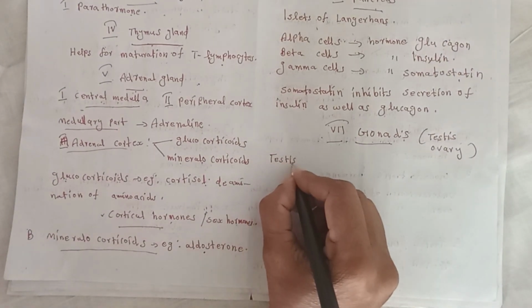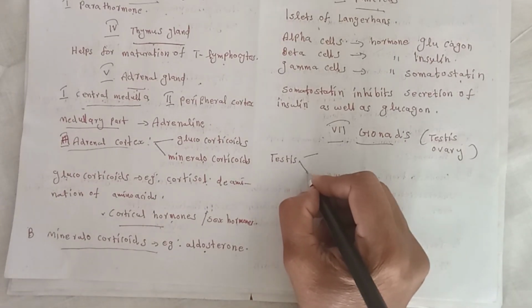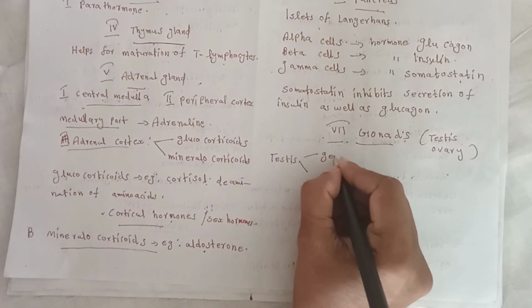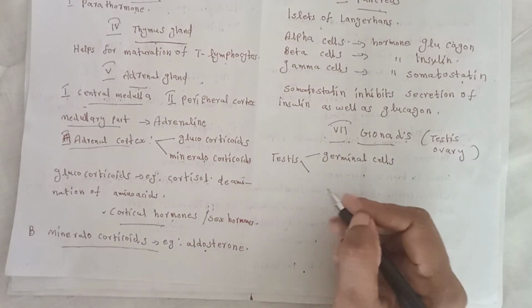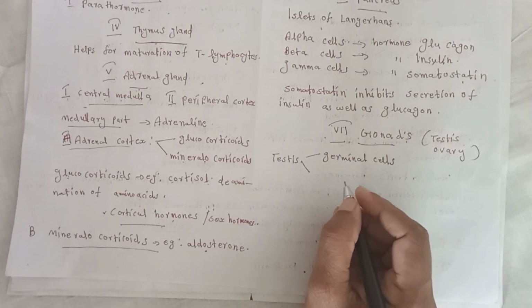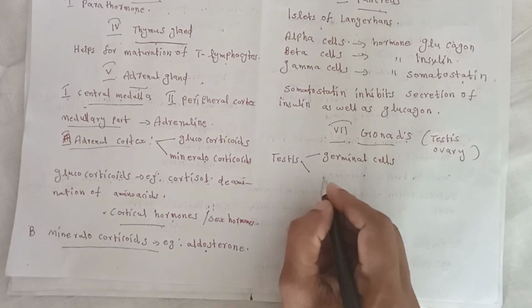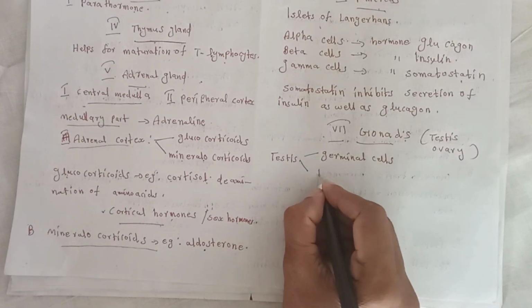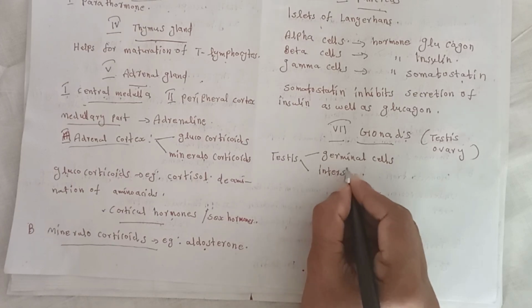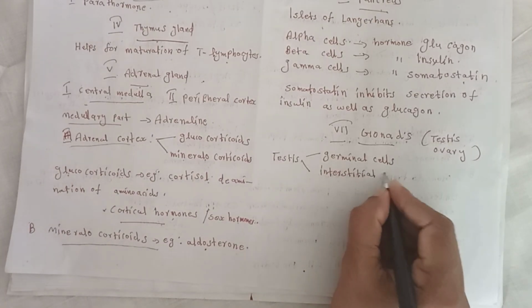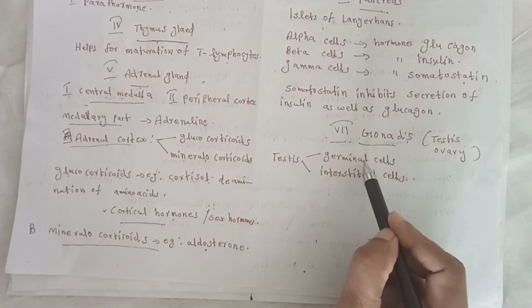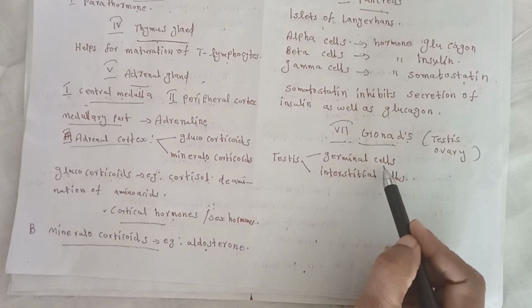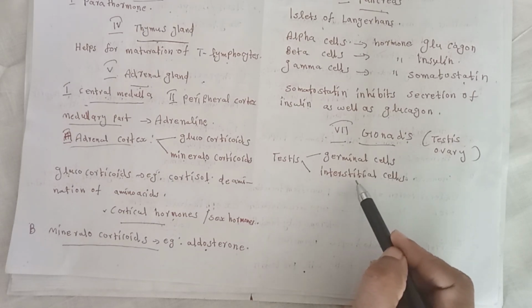The testis of males possess two kinds of cells. First, sperm producing germinal cells, and second, hormone producing interstitial cells.